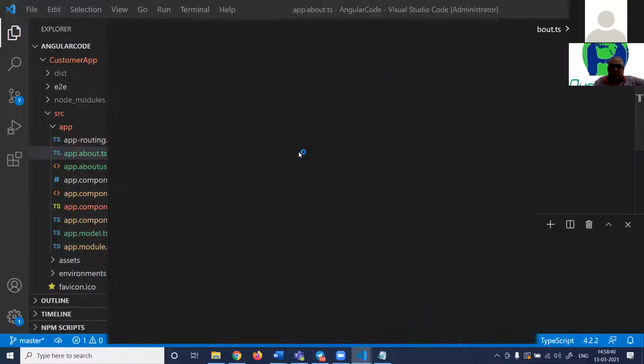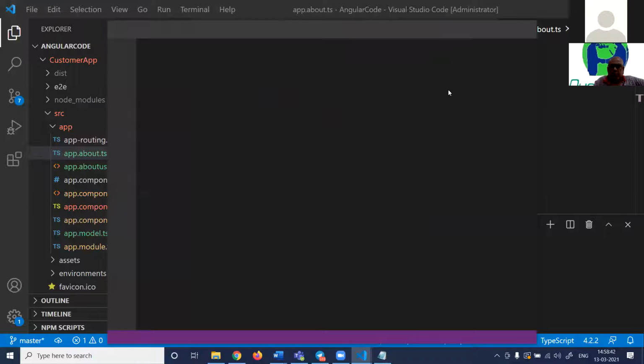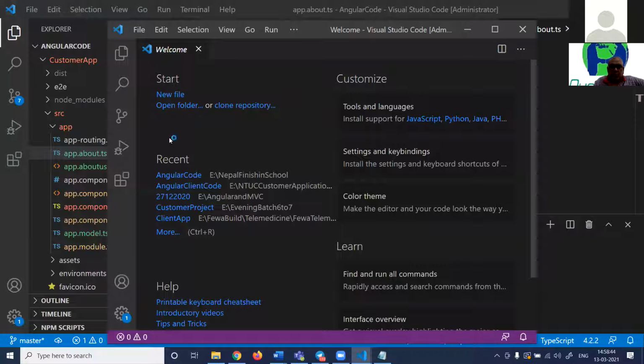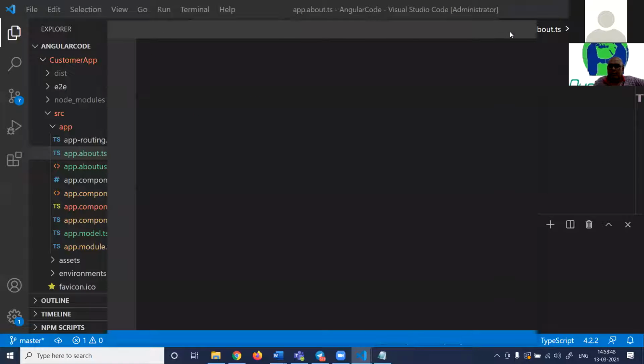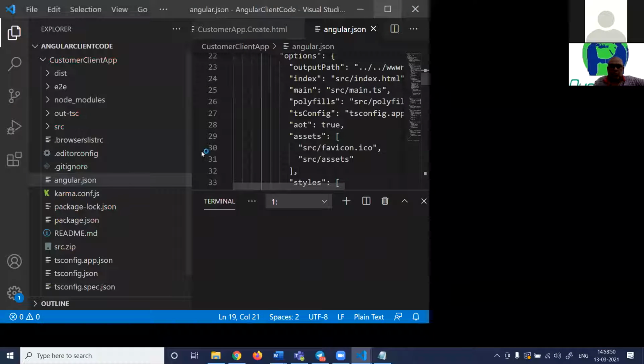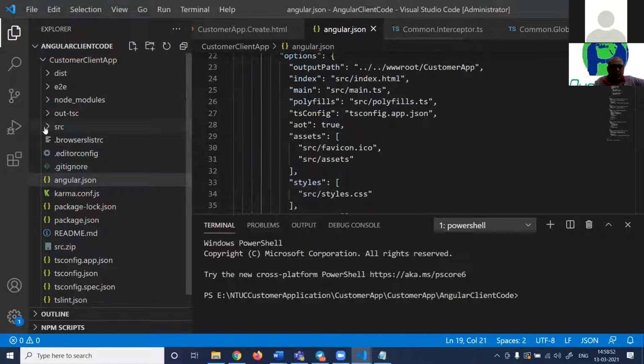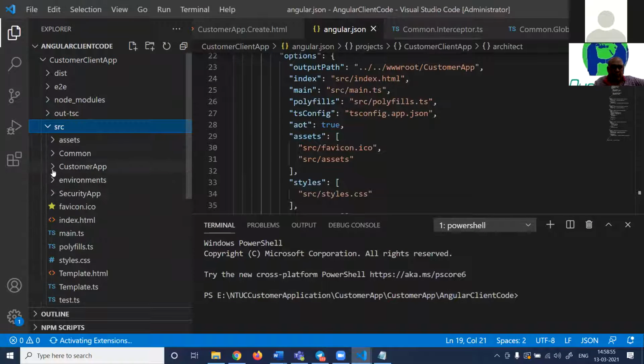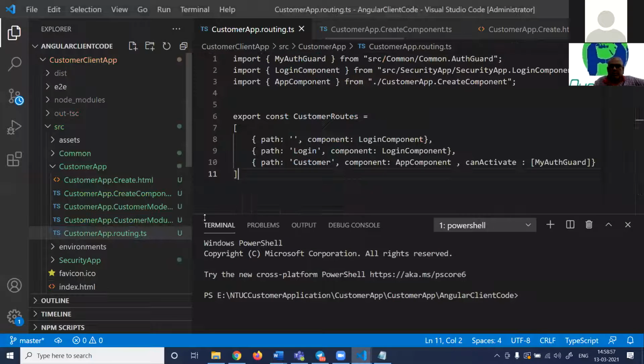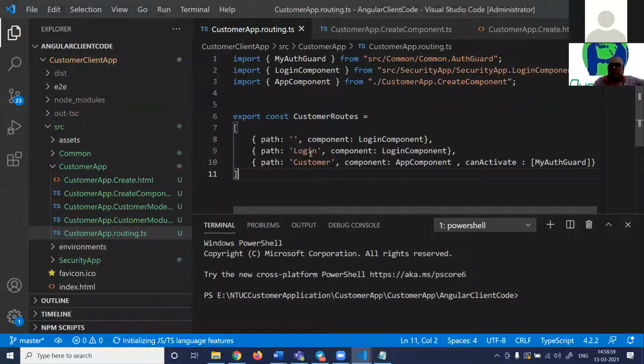I'll just open up some pseudocode here. So let me open up this one. So if you look at a complicated routing file, it looks like this. Something like this. Login will go to login component. Customer will go to customer component, and so on, right?